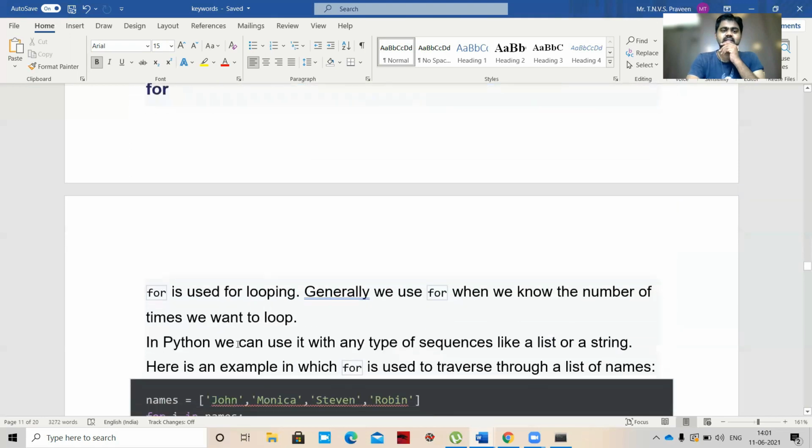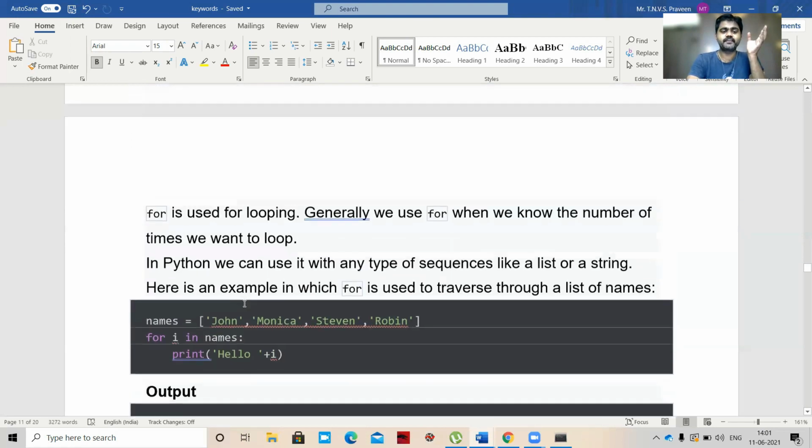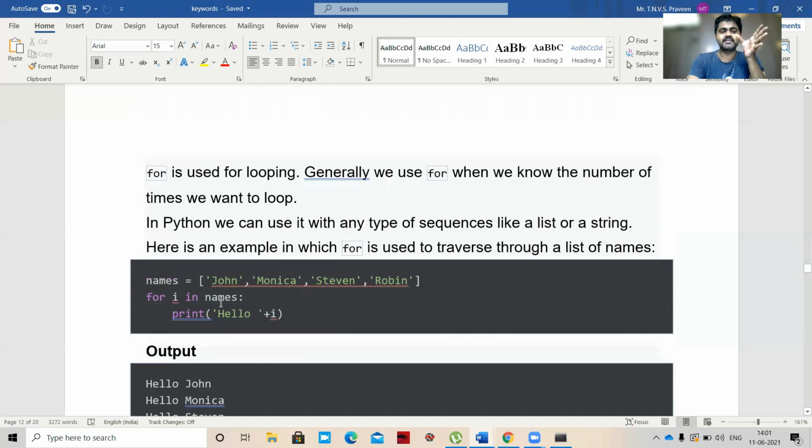Next is for. So for is used for looping. Generally we use for when we know the number of times we want to loop. So if we want to use for, we go for range. Okay, so for i in names, we have a list here. A list of names like John, Monica, Stephen, Robin. So for i in names, in a C program we'll say for i equal to 0, i less than 10, i plus plus, like that.